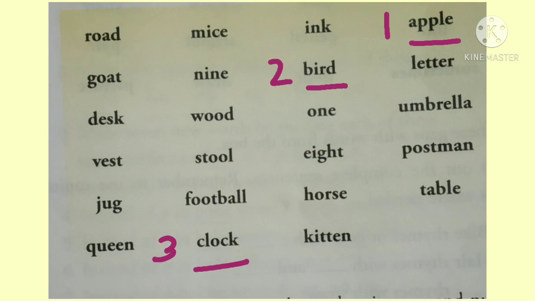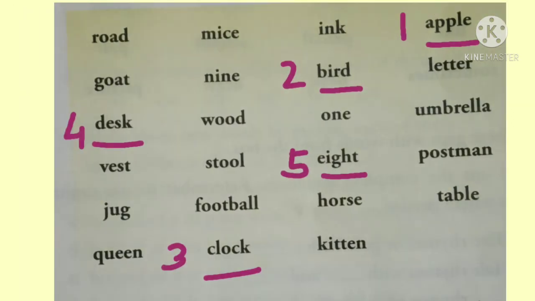After letter C, letter D comes. So, the word that begins with the letter D, that is desk, will come next. After letter D, letter E comes. So, the word that begins with letter E, that is eight, will come next. After letter E, letter F comes. So, the word that begins with letter F, that is football, will come next.